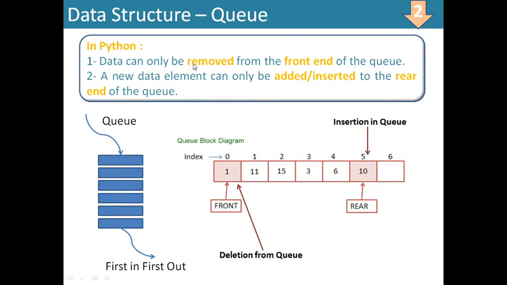Here data can only be removed from the front end of the queue. New data elements can only be added or inserted at the rear end of the queue. This is being shown here. You can see that every data value, every element will have its corresponding index number, say 0, 1, 2, 3, 4, 5, 6 and so on. So this is the block diagram of a queue. Insertion is taking place at the end and deletion is taking place from the front. And through a list we can implement the queue in Python.